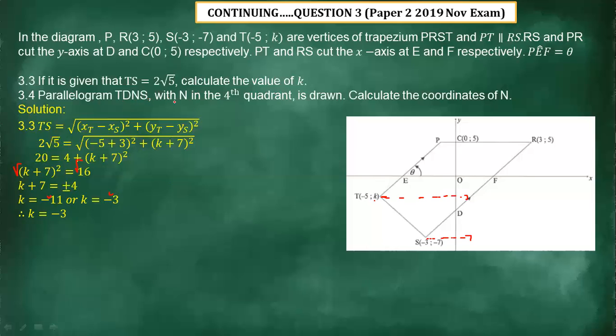TDNS with N in the fourth quadrant is drawn. Calculate the coordinates of N. Alright, let me just remove this.